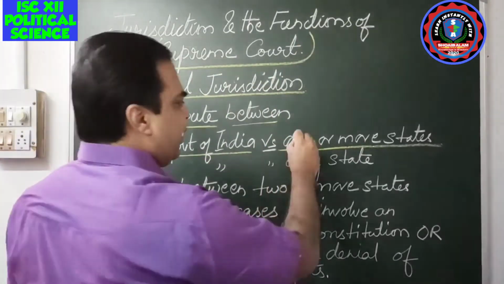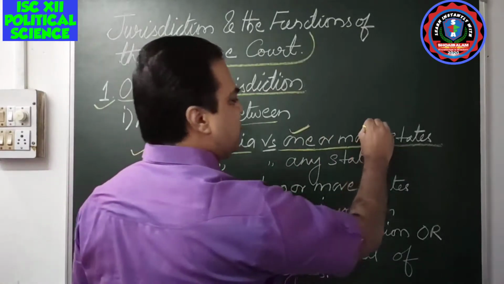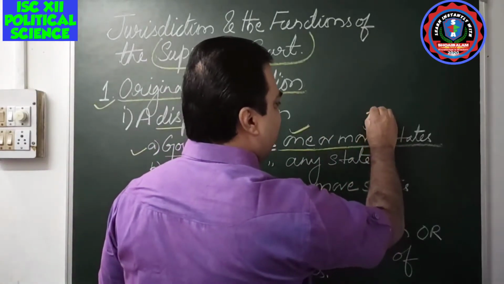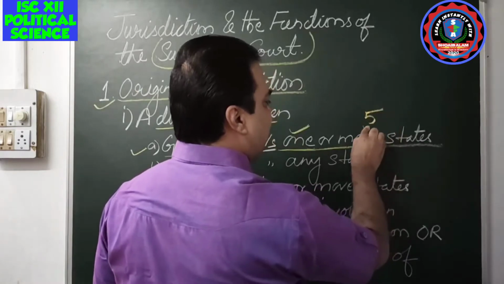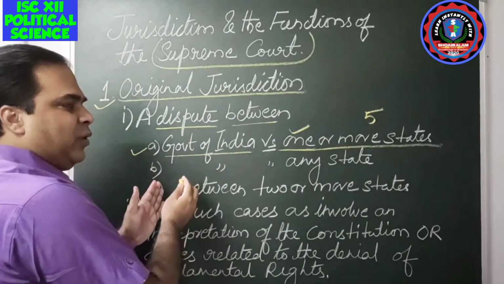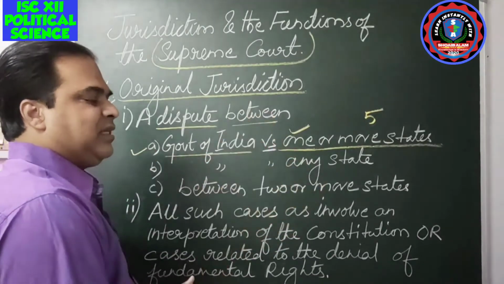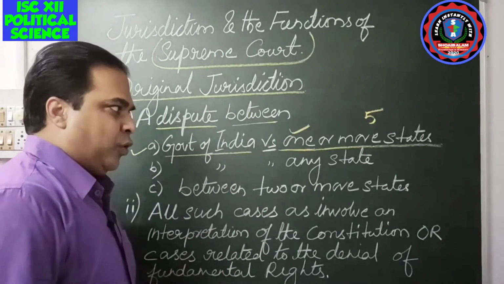I said one state, but it can also be two or more states. Suppose five states together are on one side versus the government of India on the other. If there is any dispute, that case will be decided by the Supreme Court.